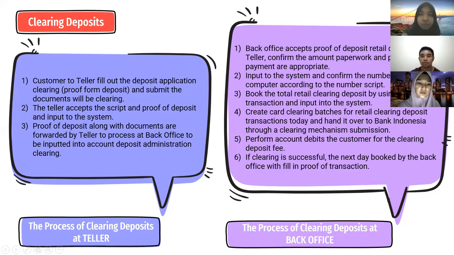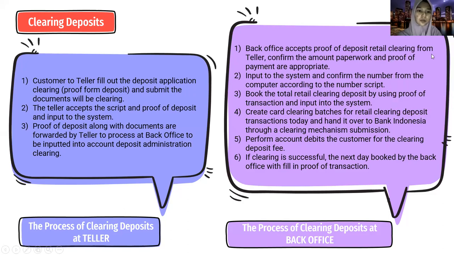The process of clearing deposit at the teller. The first step is the customer fills out the clearing deposit application, attaches proof of deposit, and submits the documents to be cleared. The second, the teller accepts the script and proof of the deposit and inputs it to the system. The third, proof of deposit along with documents are forwarded by the teller to the back office to be input into the clearing deposit account administration.